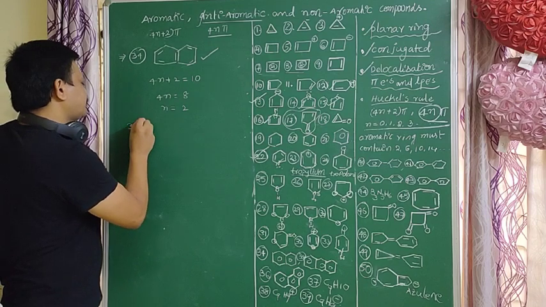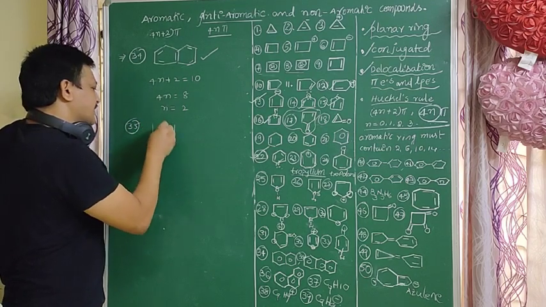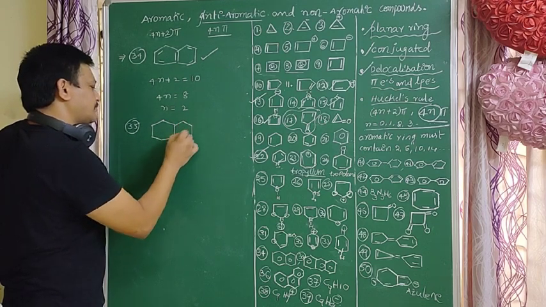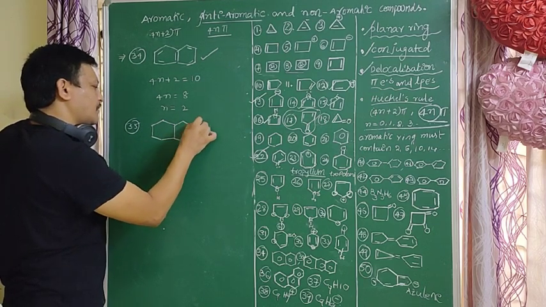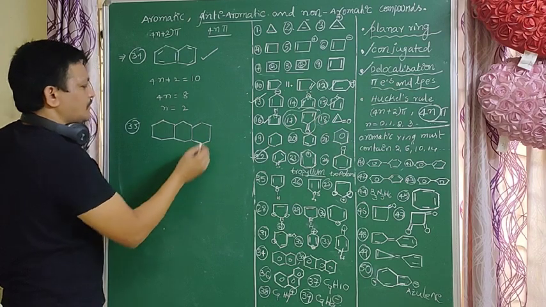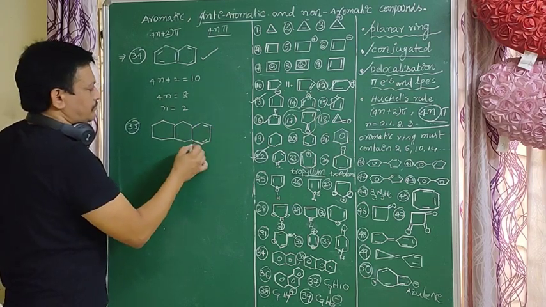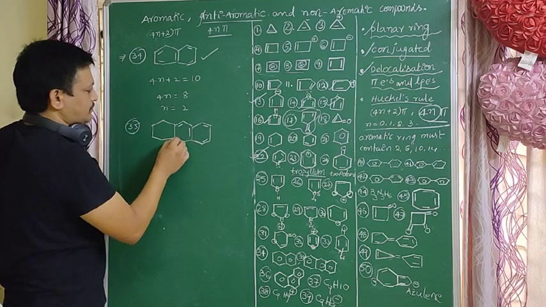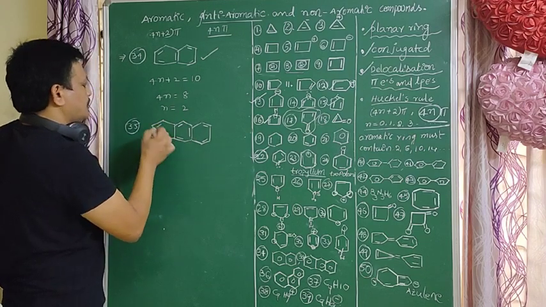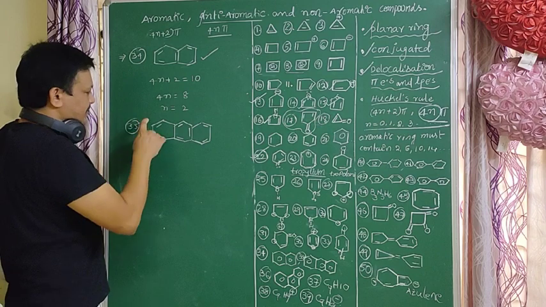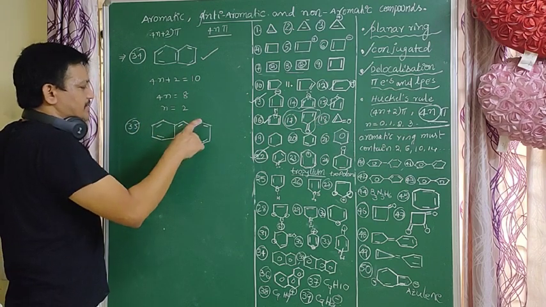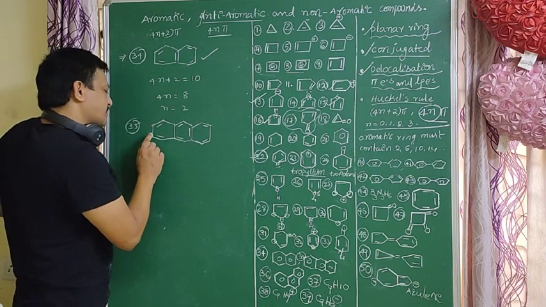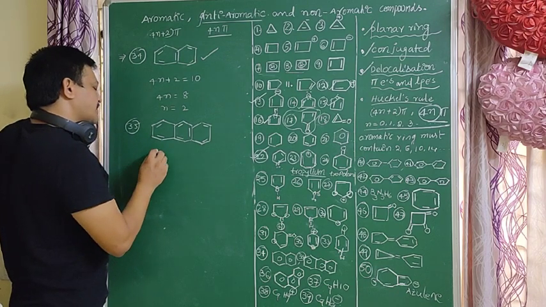Next, anthracene. So it has a conjugated system. All these pi electrons are in the conjugated system, delocalized pi electrons.